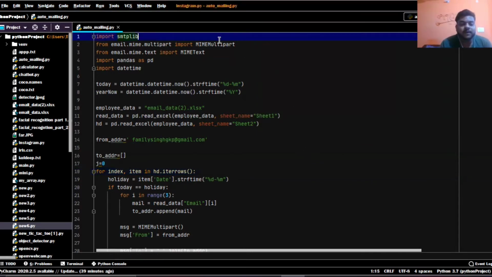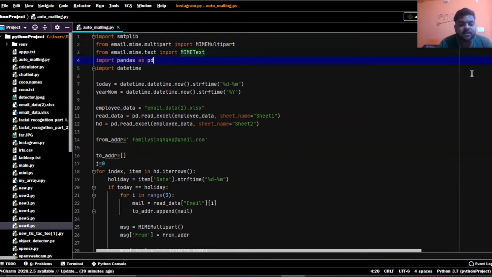This is my code overview. First we have imported smtplib, which is basically used to send mail to any internet machine with an SMTP. Next we have imported MIMEMultipart, which is used to access the from, send, and address of the receiver. The next is from email.mime.text import MIMEText, which is used for sending text email with the subject, from, and many options.